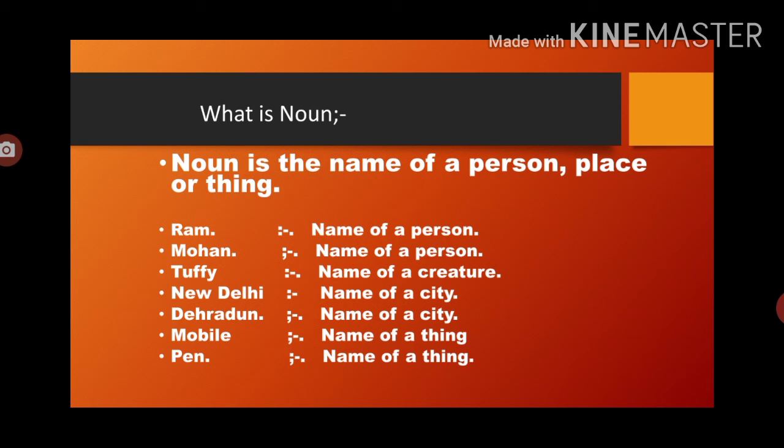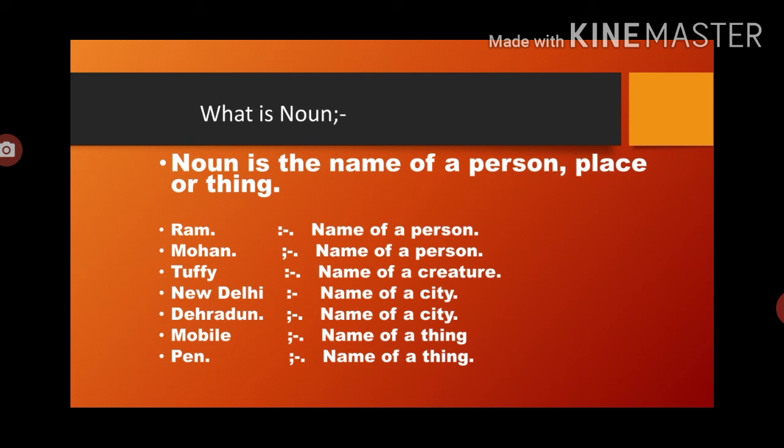The first one is Ram. Ram is the name of a person, so it is a noun. Now the second one is Mohan. Mohan, the name of a boy, so it is also the name of a person, so it is a noun. Now Tuffy. Tuffy can be your pet's name, a dog.